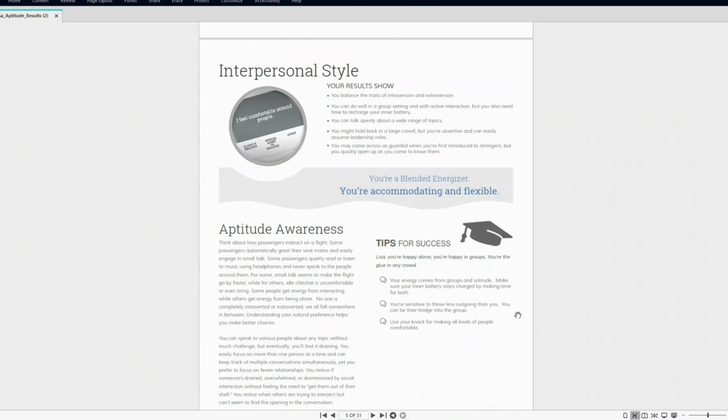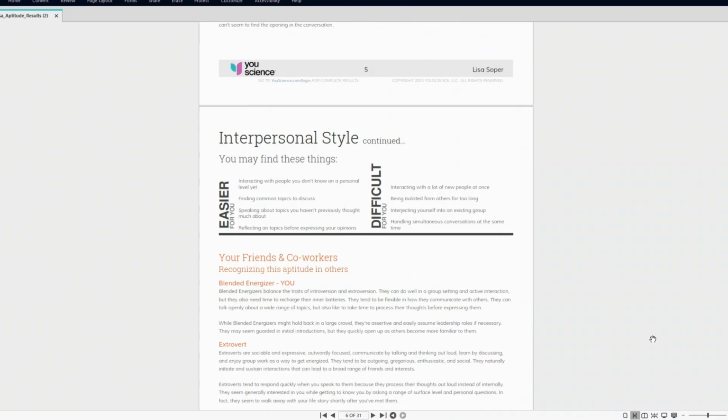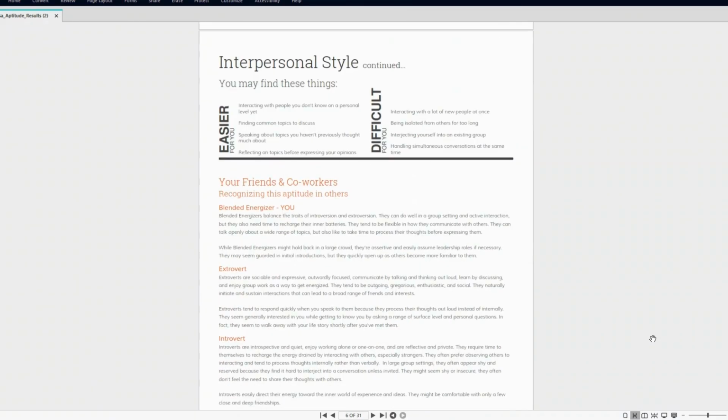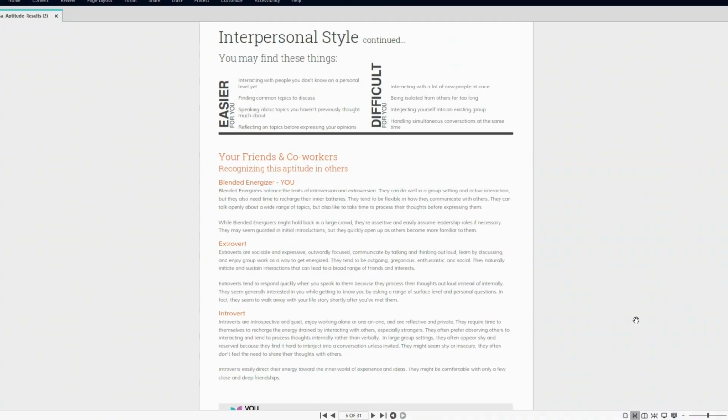Every category has 3 aptitude types associated with it. Your aptitude is listed near the beginning of each section. For example, under interpersonal style, it says, for me, you're a blended energizer. You're accommodating and flexible. So blended energizer is my aptitude. When I go to the second page of the interpersonal style category, I find more information about my aptitude and a bit of information about aptitudes of my friends and coworkers.